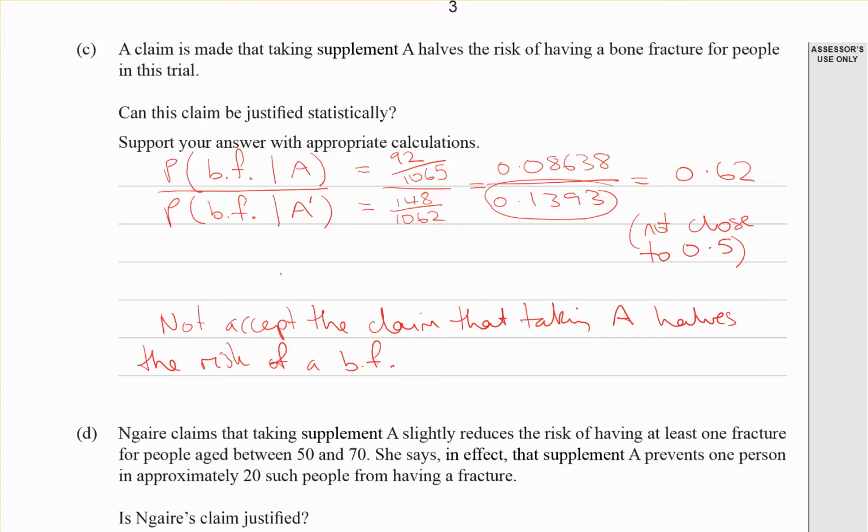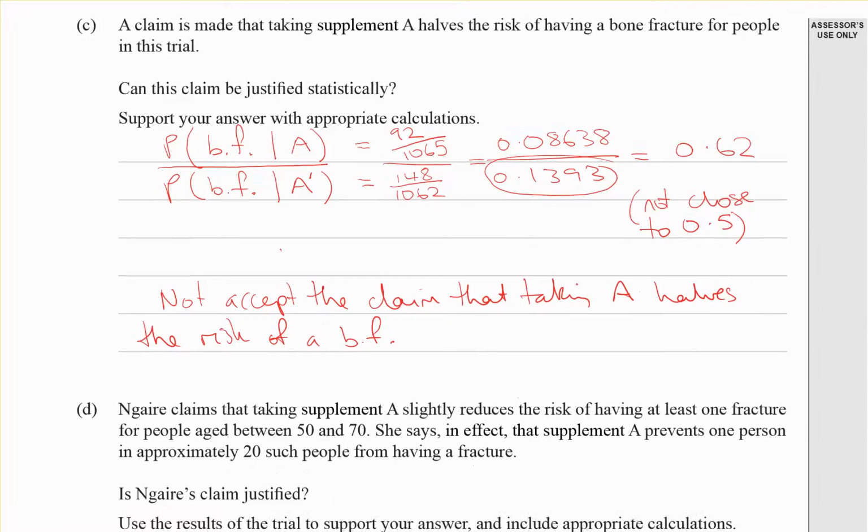Now it does say in the assessment schedule that if you argued that 0.62 was reasonably close to 0.5 and therefore you did agree with it, then that would be okay as well. It's about justifying and comparing the 0.62 with the 0.5.